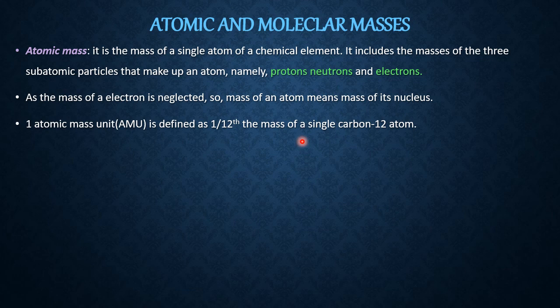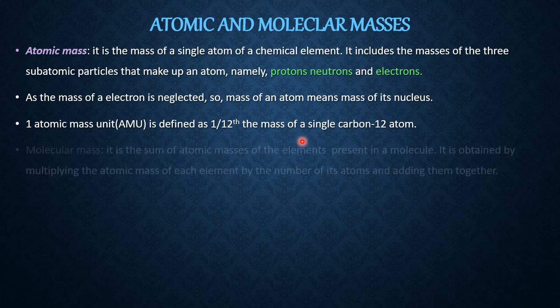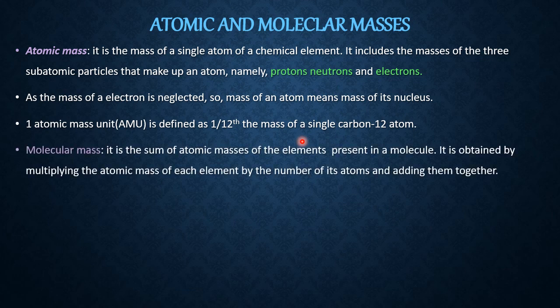Now, after knowing the atomic mass, we will go to the molecular mass. What is the molecular mass? First, we'll understand what a molecule is. In the previous discussion, under the heading Dalton's atomic theory, a molecule is made up of atoms. So, how many atoms are there in a molecule? And how many different kinds of atoms are there in a molecule? That you have to know first.